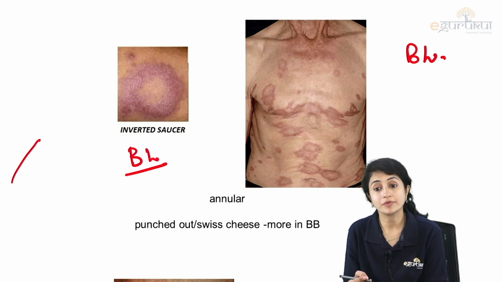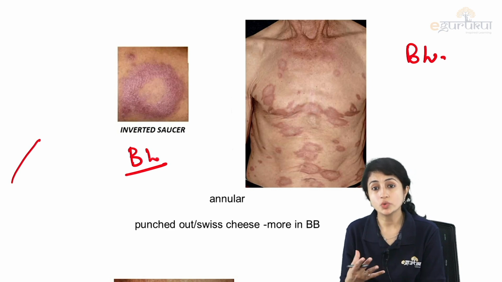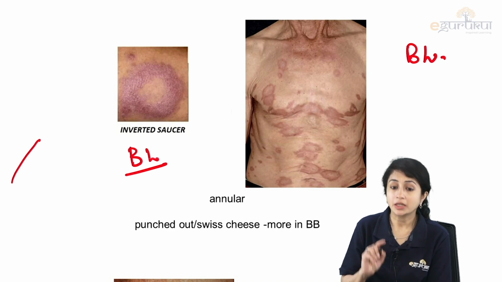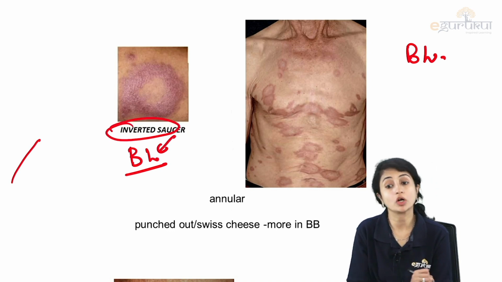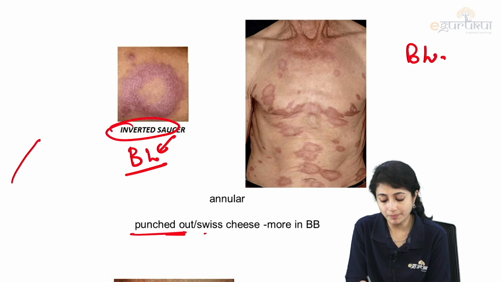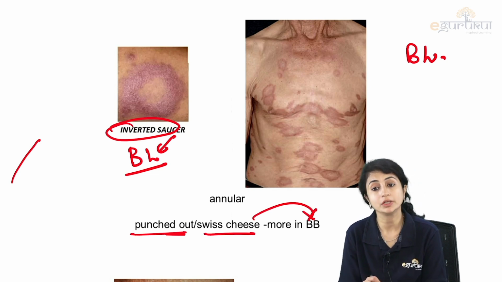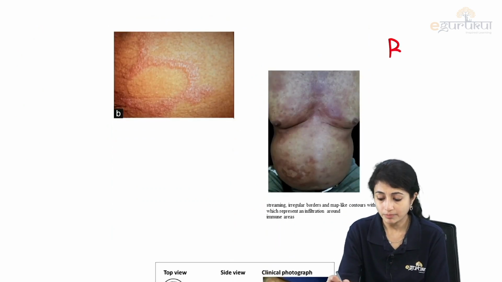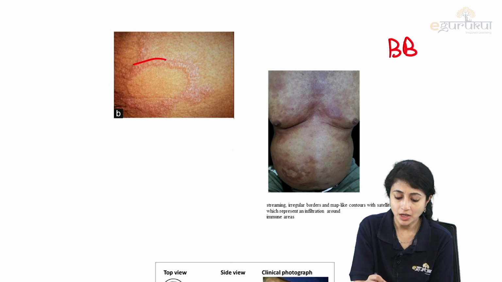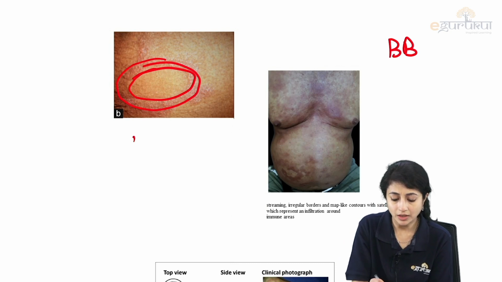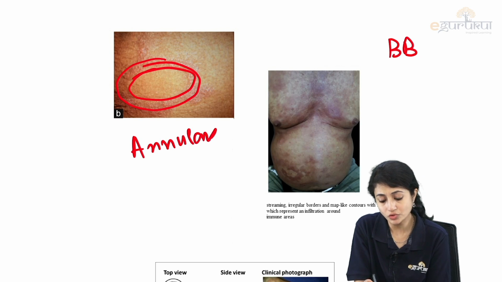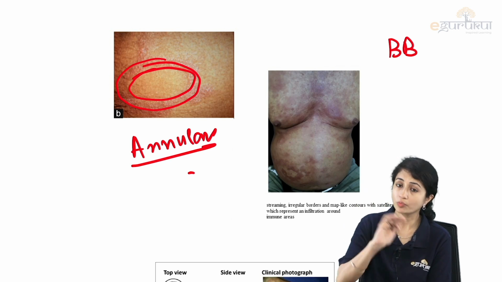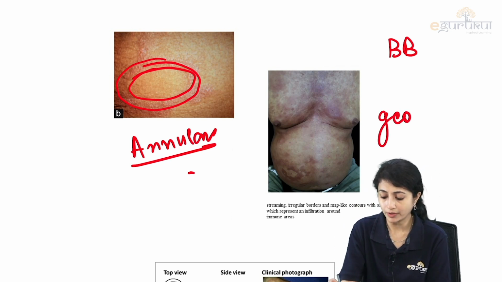Then I see dimorphic lesions, punched out lesions, Swiss cheese appearance lesions, which are seen in both BL and BB. But if they talk about inverted saucer, it is more common in BL. If they specifically say punched out or Swiss cheese appearance, they're more commonly talking about BB. Then what is this? This is BB, where I see geographic lesions and annular lesions. Annular lesion is usually dimorphic, both the spectrums. So in borderline, the patient is confused. So both the spectrums. And I see a geographic pattern.